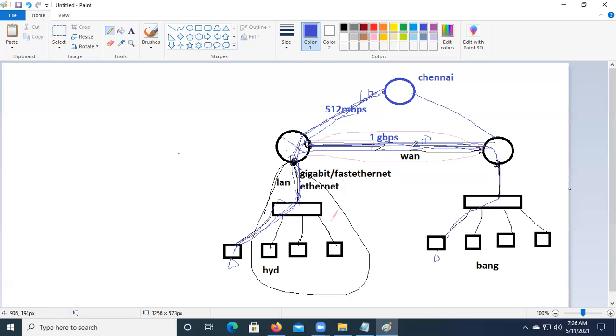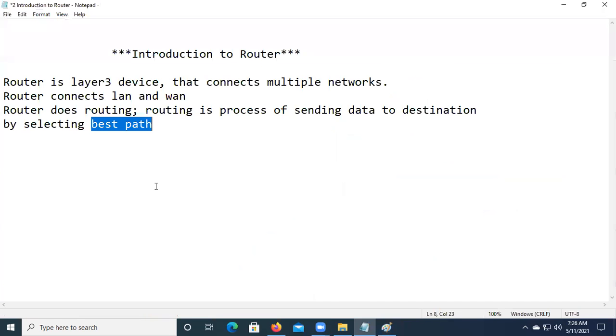1024 MB is 1 GB. So that is double of the first line, double of the lane from Hyderabad to Chennai. Then for the path of Hyderabad to Chennai, let's prefer the direct path. This is what you mean by selecting the best path.